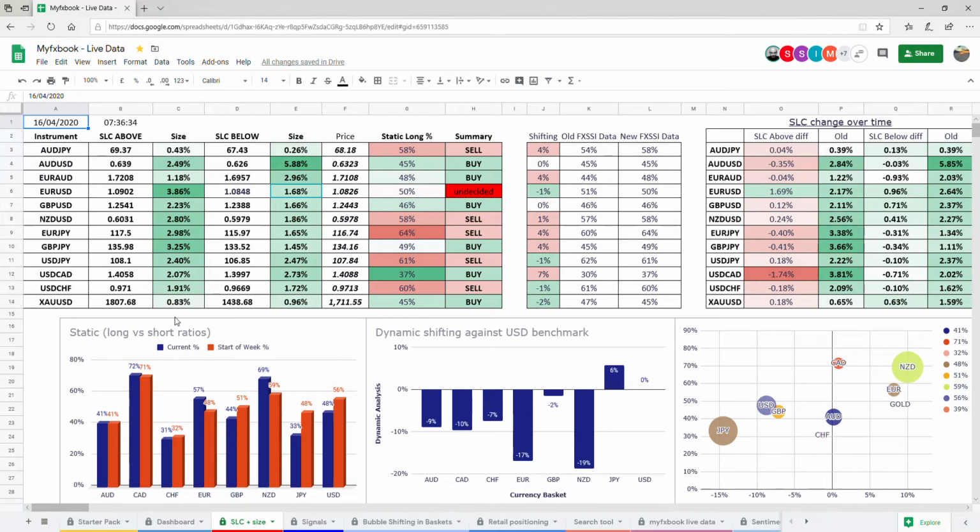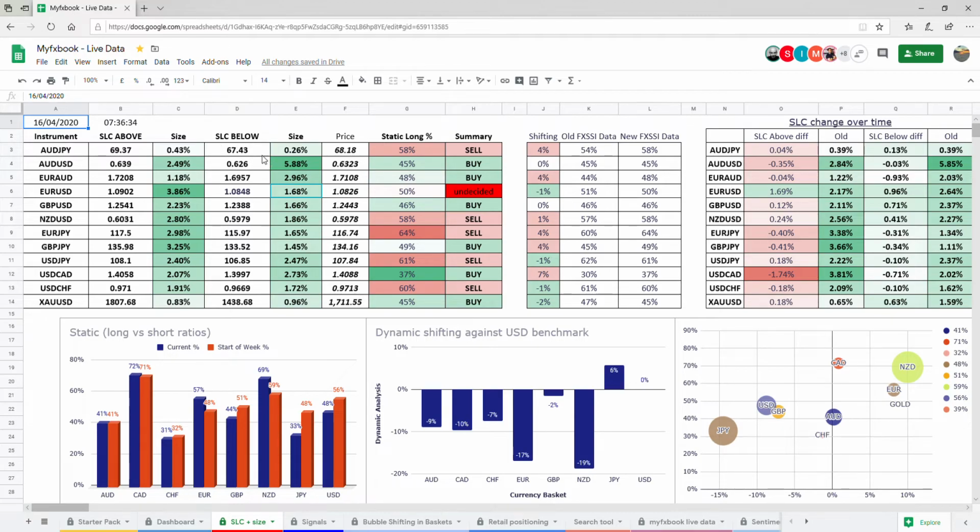Okay, so there's lots of things to talk about here. I'll break it down. So we've got the SLC above, SLC below. SLC is stop loss cluster. So these are all liquidity zones that we can target. So say something's a sell, which we know the Aussie yen is, we'd target the one below because that's where the retail have their stops.